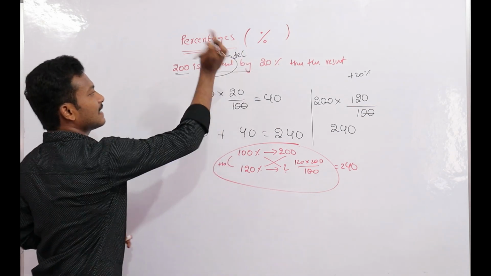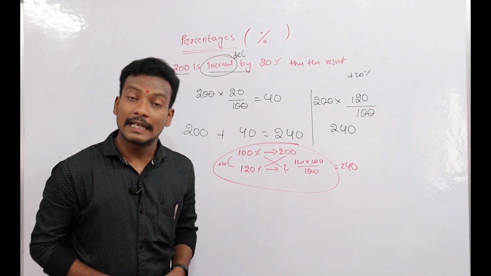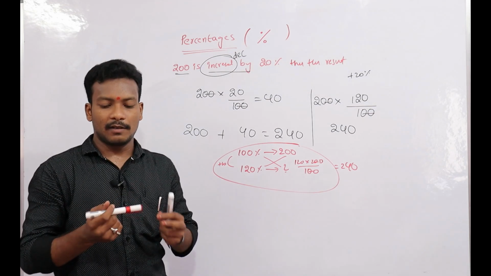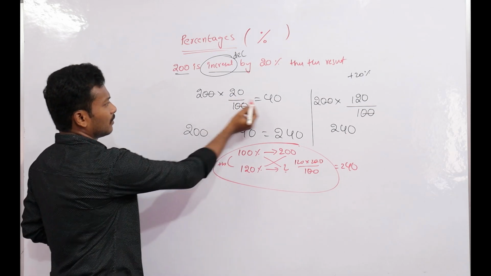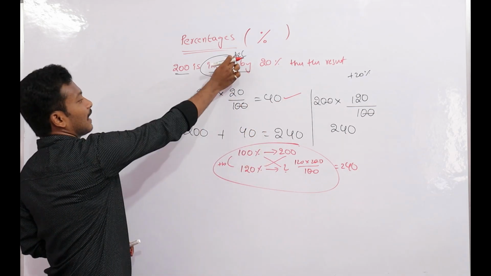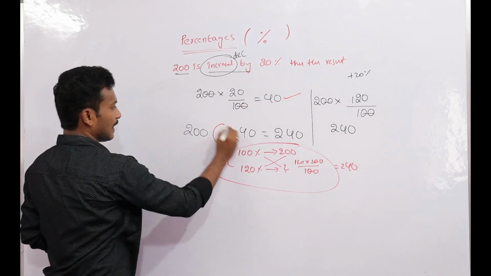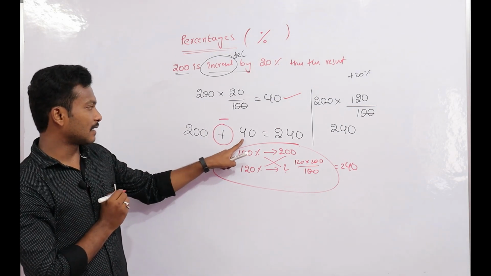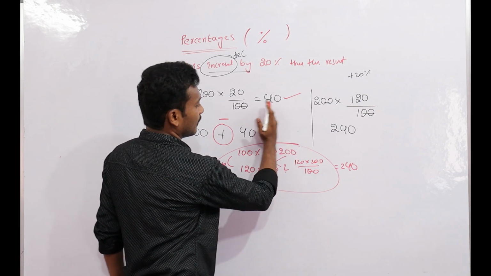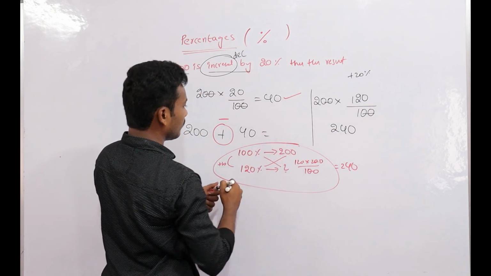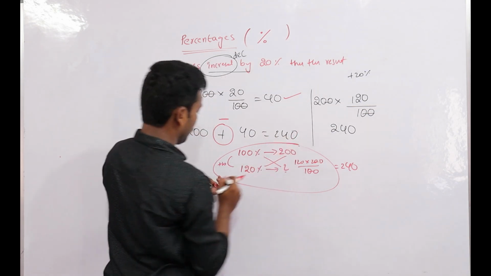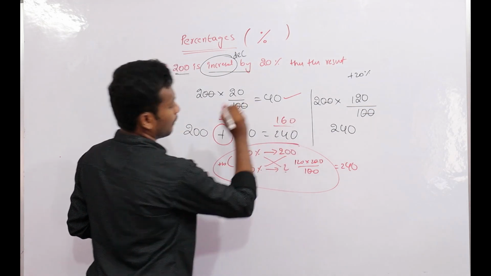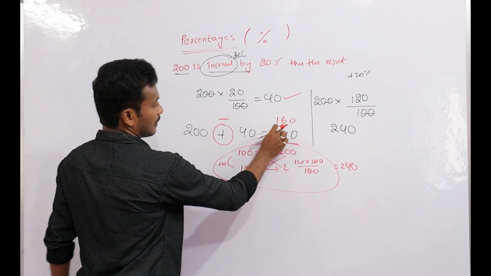For suppose, in the place of increased by, 200 is decreased by 20%. What is the result? Now this is the same. Now with the help of increased, this is decreased means minus: 200 minus 40. What is the resultant? 160.